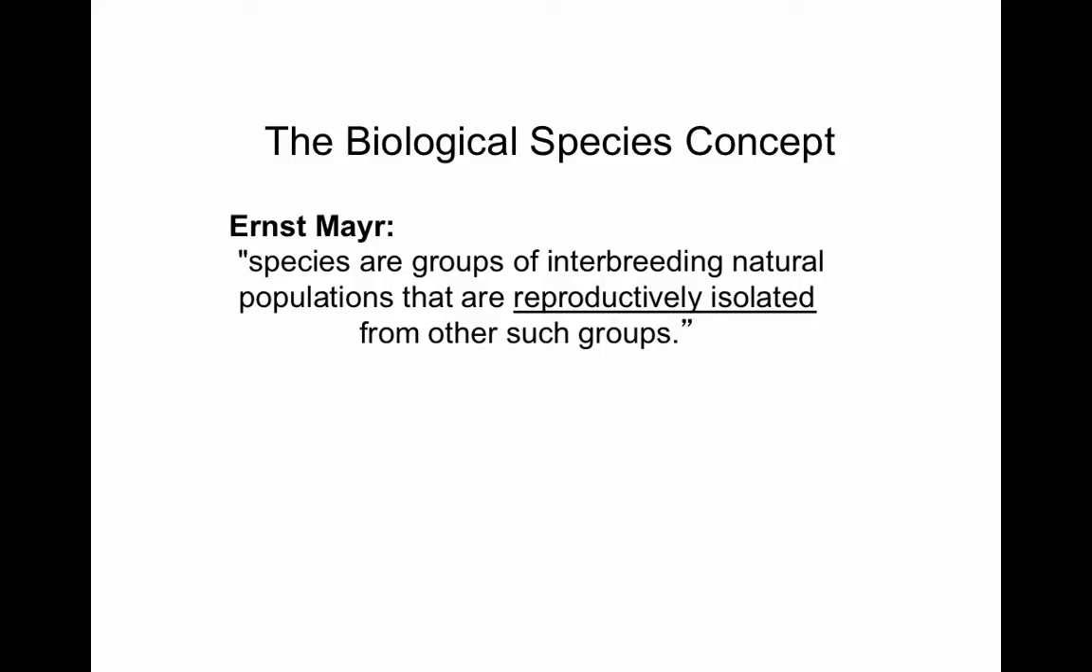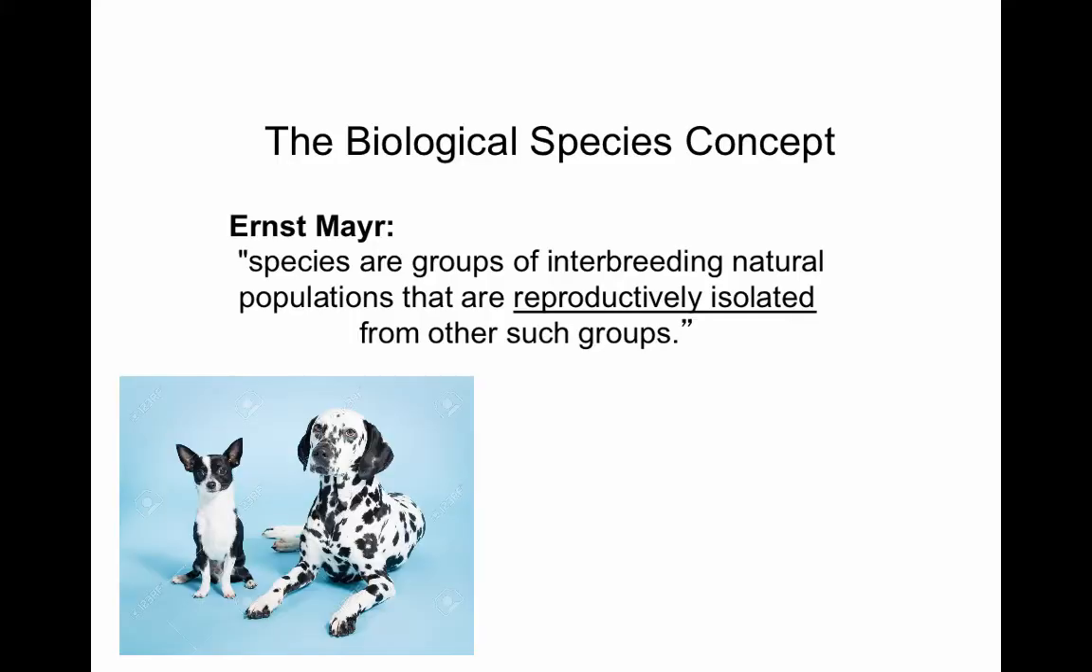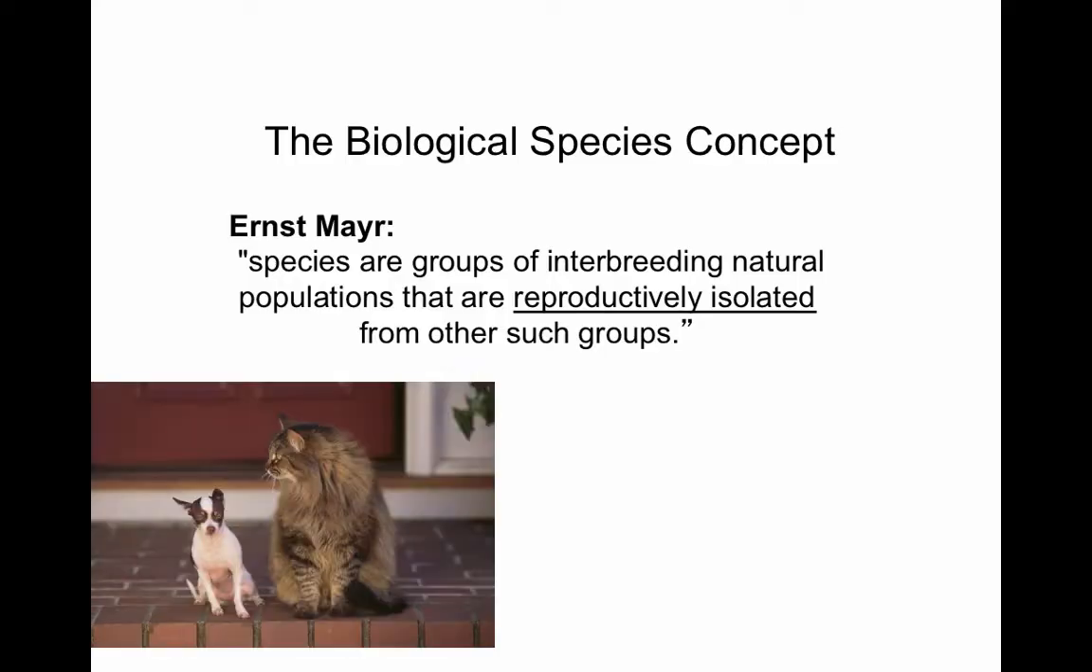The most commonly used species definition is the biological species concept. This concept was proposed by Ernst Mayr. In this proposal, two populations are considered a different species if they're reproductively isolated. So a species is a group of interbreeding natural populations that are reproductively isolated from other groups. That means they can breed with each other, but they cannot breed with anybody else. So even though a Chihuahua and a Dalmatian will be able to breed together, they would not be able to breed with a cat. That would be a member of another species.